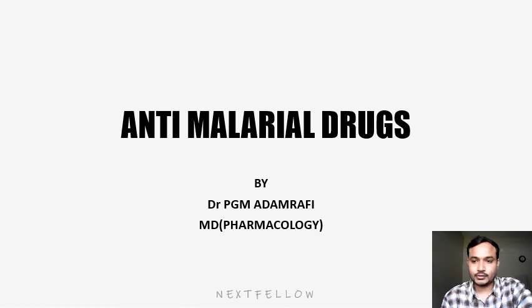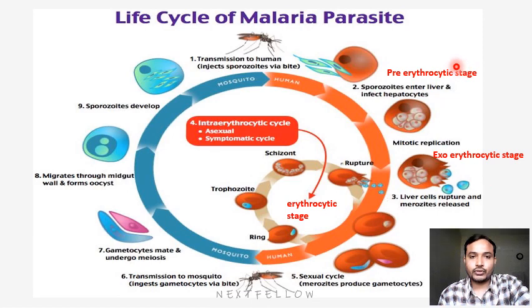Okay. So first of all, before going to discussion, we have to know the life cycle of malaria parasite. There will be two cycles. One is asexual cycle, second one is sexual cycle. Asexual cycle will happen in the human body. Sexual cycle happens in the female Anopheles mosquito.